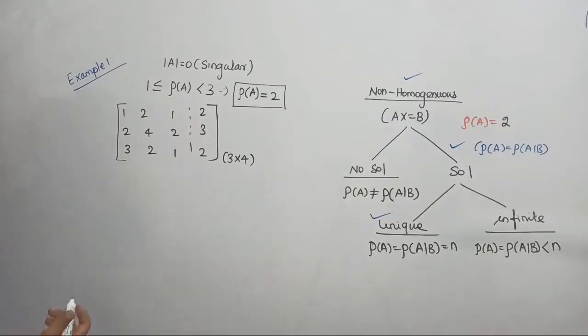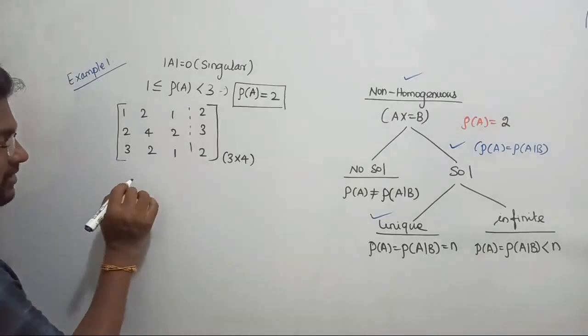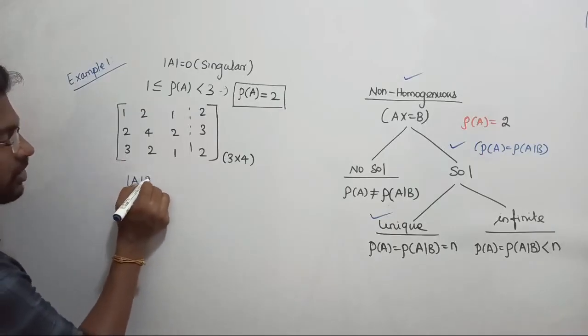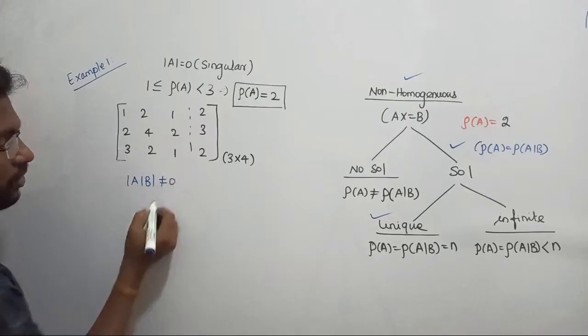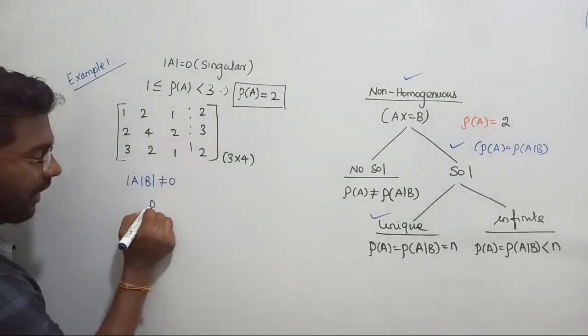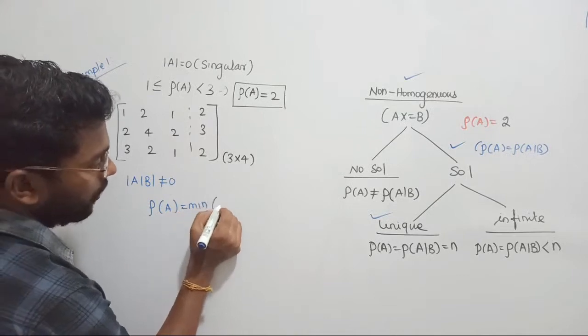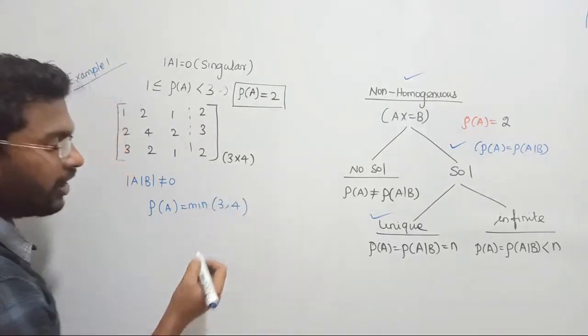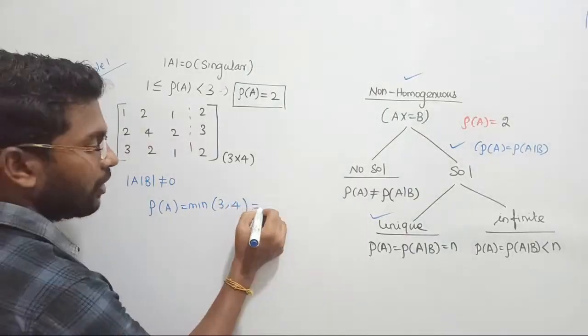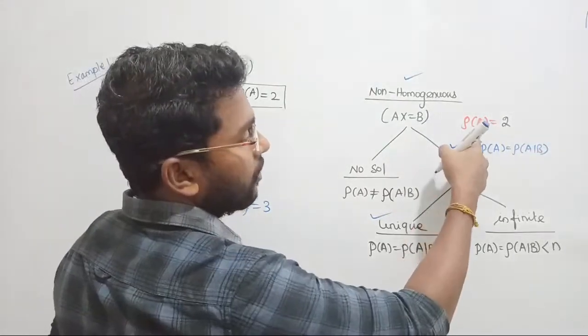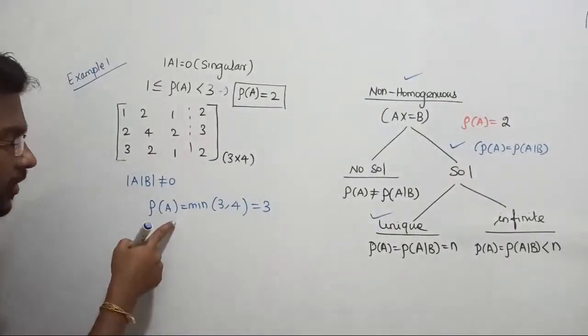Fine. What is the conclusion now? Anyway, given a non-square matrix, I found its determinant. Even if for one possibility the determinant is not equal to 0, the rank of the matrix should be defined as the minimum value of the number of rows and columns. Between these two, what is the minimum? 3 is the minimum value, so it is equal to 3. Now what is the rank of A? Rank of A is 2. We found rank of AB is 3.